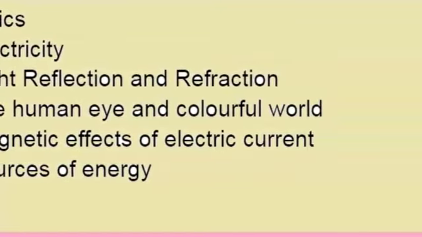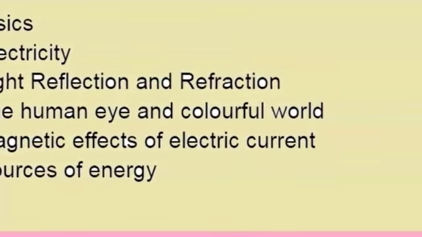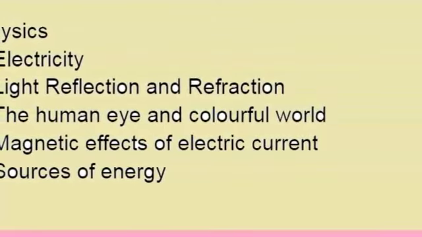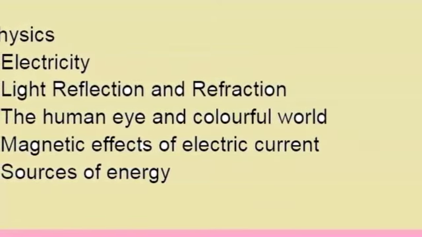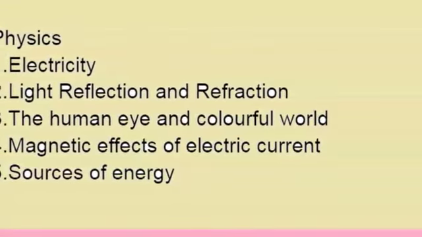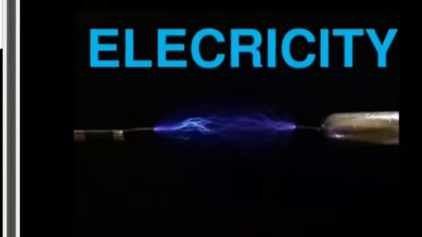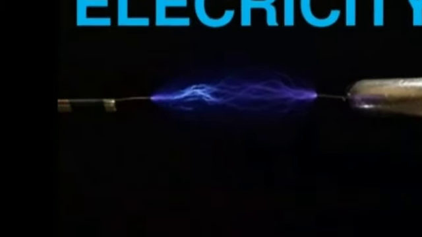So the physics syllabus is as follows: electricity, light reflection and refraction, the human eye and colorful world, magnetic effects of electric current, and sources of energy. So first chapter, electricity. What are the contents in the electricity chapter? What is charge?